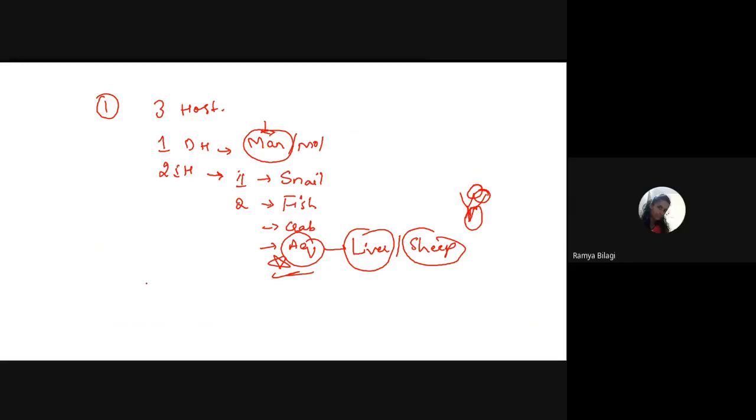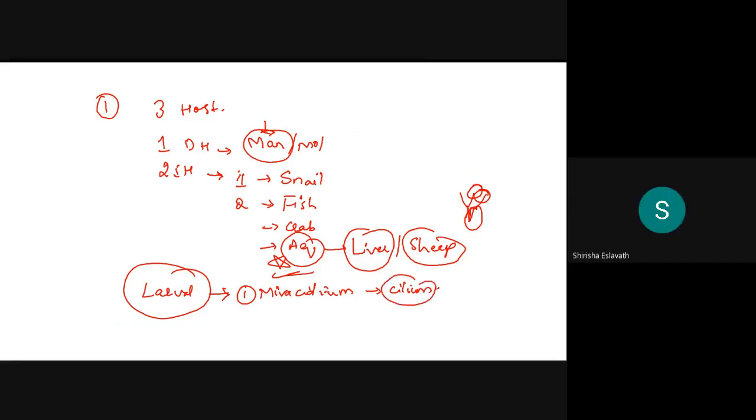Then what are the larval forms we have seen? Five larval forms we have seen. So what is the first larval form? Miracidium. What is the peculiarity of this fellow? This fellow has got what? Cilia. So cilia is present, and what is the lifespan? How long will he survive in the water?